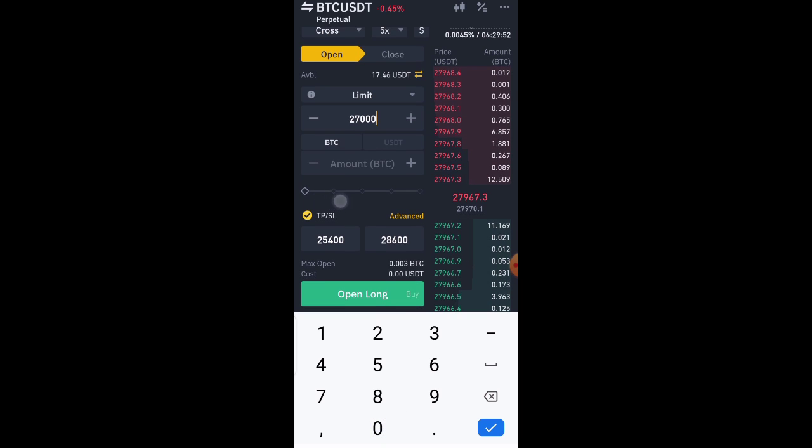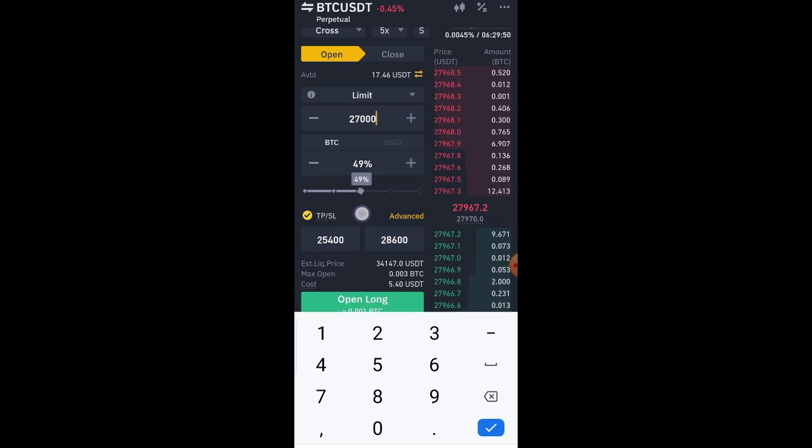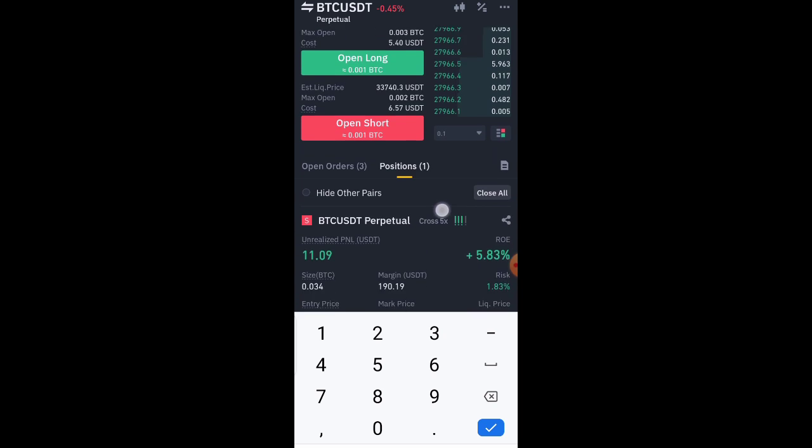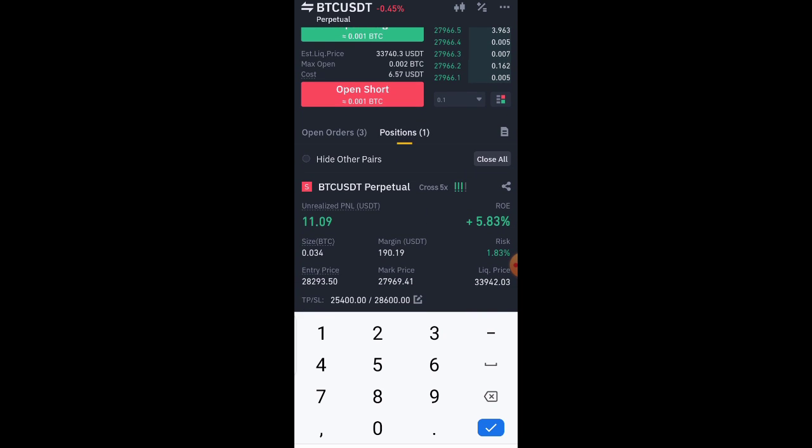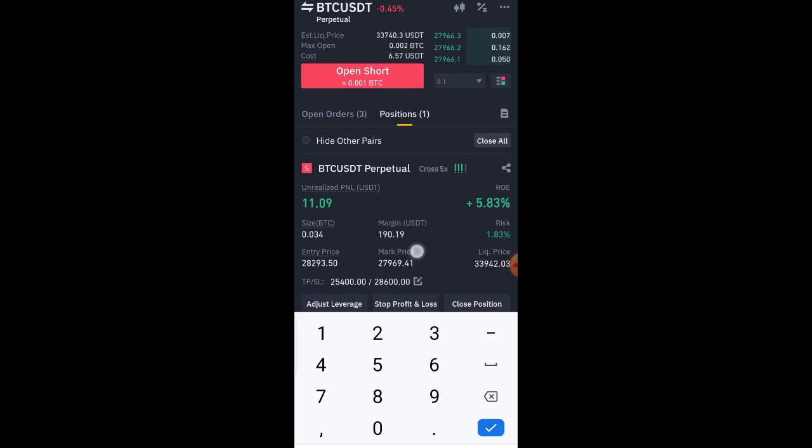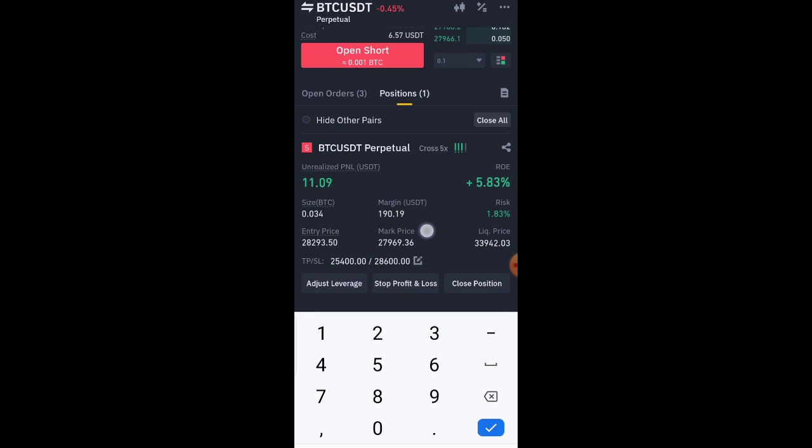So let's bring this back to 50%. Don't forget we are trading BTC USDT. That's why you can see BTC here. That's the pair we are trading, BTC USDT, and it's also the position that I opened here.